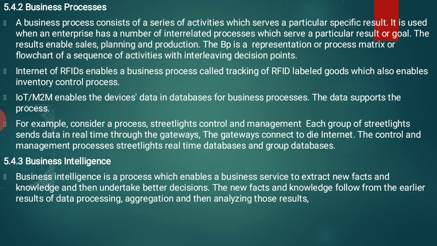The control and management processes of street lights give real-time databases and group databases. Whatever the control and management processing on the street light, it gives the real-time databases and group databases. So based on those real-time databases and group databases, we can identify which street light is glowing or not, and which street light is working efficiently and which is not. So this is one business process. We are identifying it as a business process based on our IoT as well as machine to machine devices.